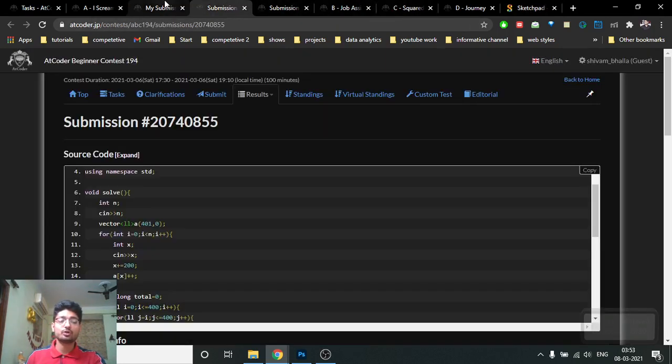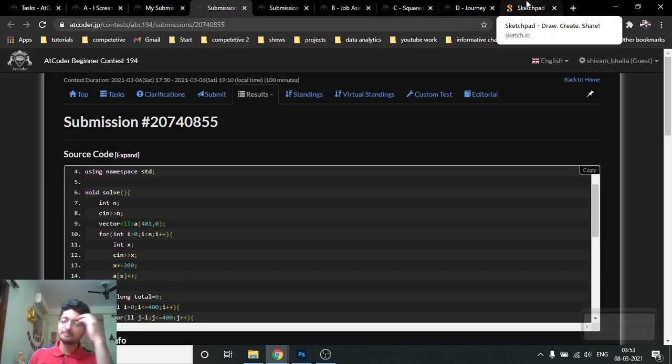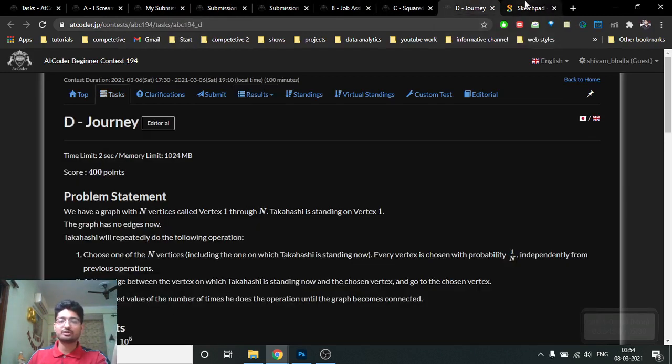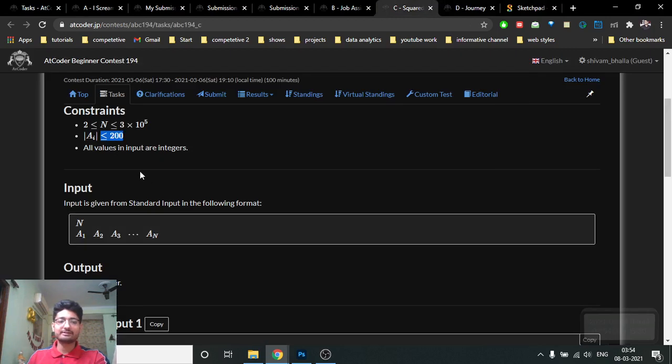So now I'll show you the code part. You can also make a map out of it if you want, but if you want to store them in an array, there are no negative indexes, because the ai value can be negative also. So the best way, because ai can be negative, ranging from -200 to 200.